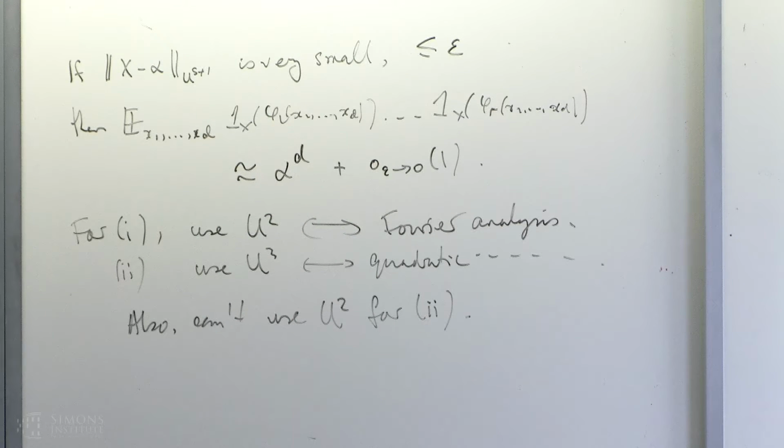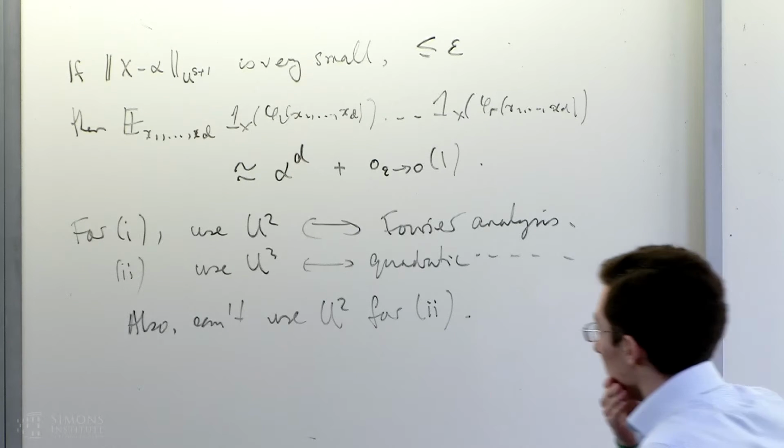This is a bit of a side question. I was just wondering, in these things that you're saying you're going to say, can I replace 1_X by something more general, like a density? Sure, yeah, absolutely. The result I'm going to state, I'll say something sensible for any complex valued function as long as it's bounded. Something that's morally bounded, sort of L infinity norm of 1 or something, then everything would be true.